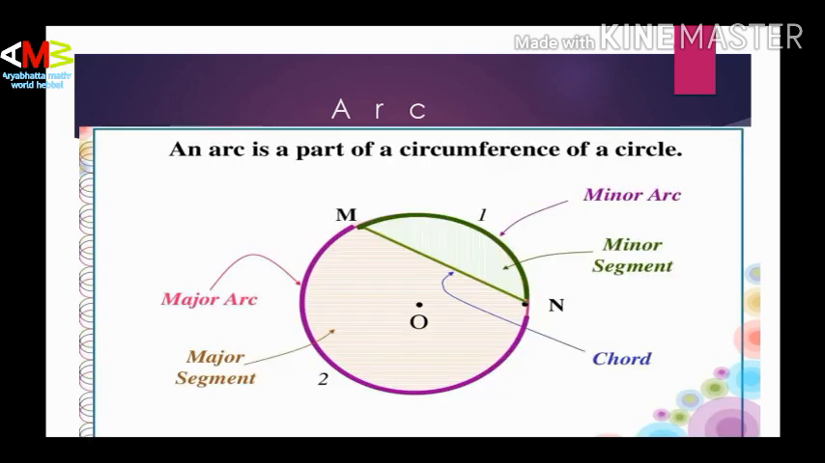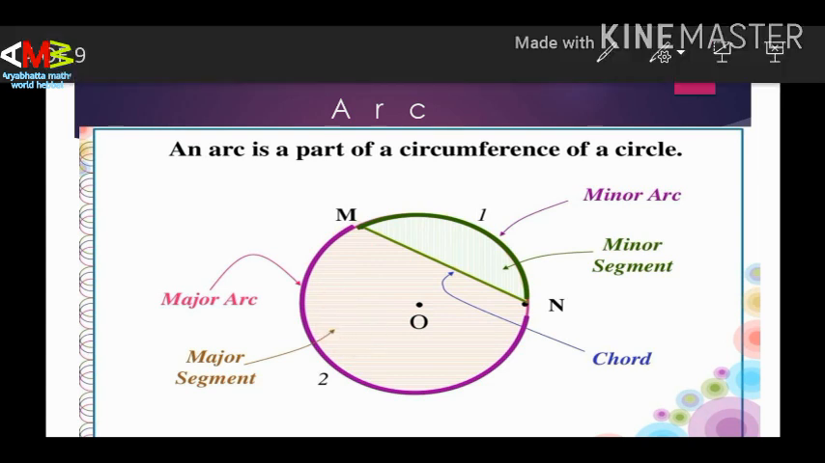So let us learn arc. What is an arc? An arc is a part of the circumference of a circle. Arc means this, from M to N, that is called the minor arc. So MN is what? A chord. But M to N, the green line there, is called the minor arc. The portion it covers is called the minor segment. The major arc is this one, the violet one given there. The portion covered by the major arc is the major segment.